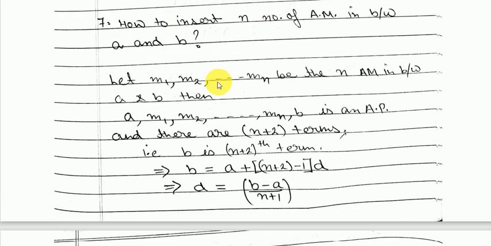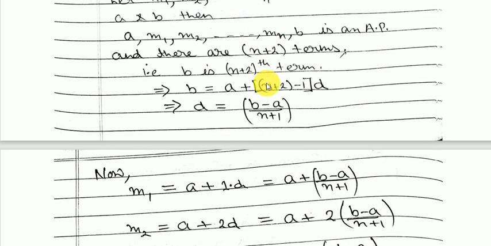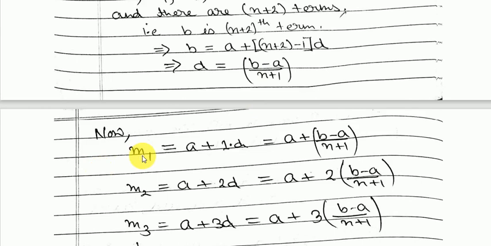So firstly what we will do is we will find the common difference. D will be given as (b minus a) upon (n plus 1). And then let's say the n arithmetic means are denoted by m1, m2, ..., mn. Those arithmetic means will be given by m1 is equal to a plus 1 time d.